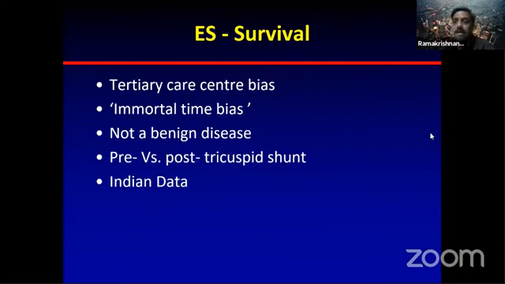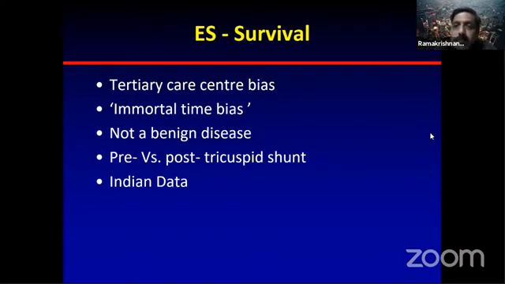There is an immortal time bias. This is something I think you should all utter in the exam and understand what it is. Why Eisenmenger syndrome is not as good as we thought: we now know that possibly most registries, the REVEAL registry, also revealed the same, and this large study is also suggesting the same. And there is a big cohort from Sweden or Switzerland, a big natural population-based study, that also suggests Eisenmenger survival is only as good as IPH.